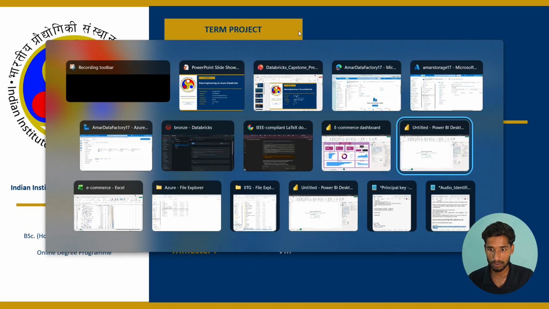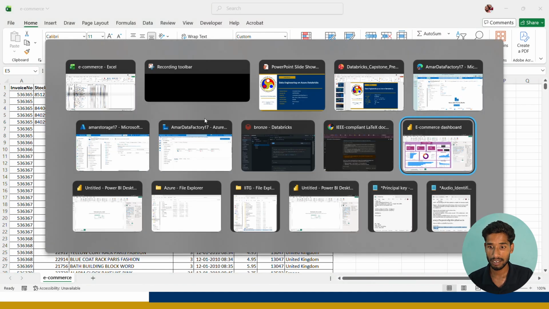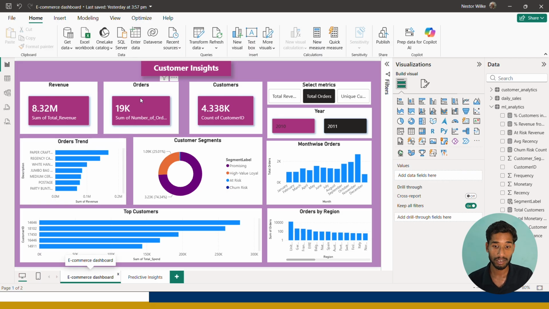So guys, have you ever wondered who are the data scientists and who are the data engineers? What are the differences between them in their roles? How related are these two fields, or these two streams? And have you ever thought how raw data can be transformed into a visually appealing dashboard like this? Have you ever thought of this?